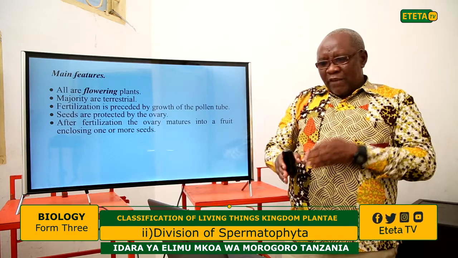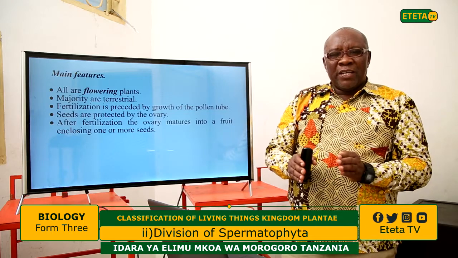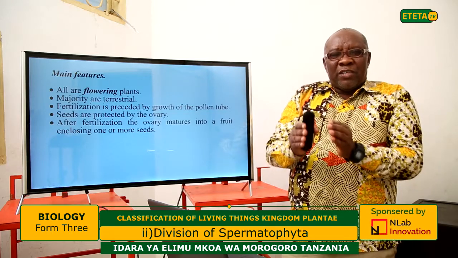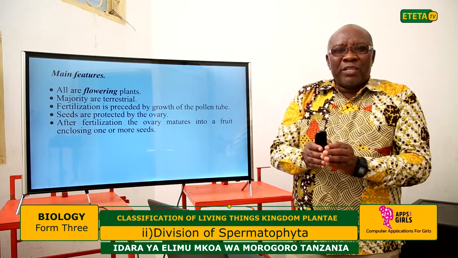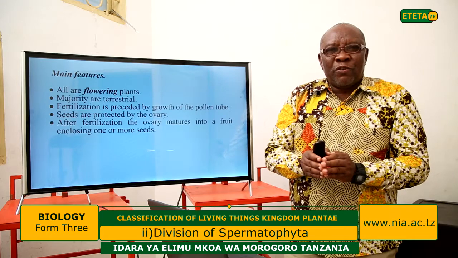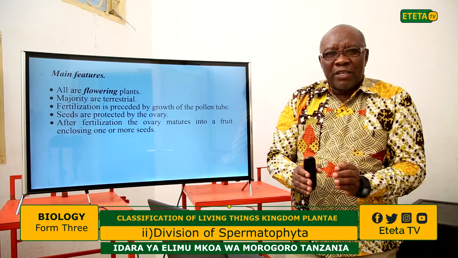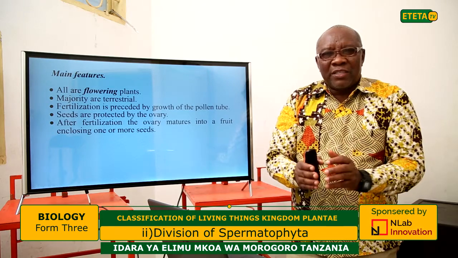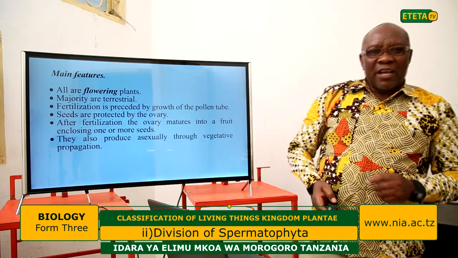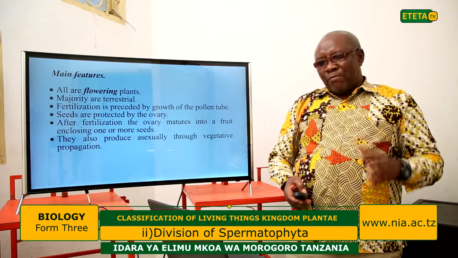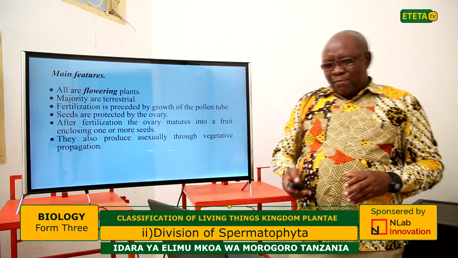The ovary develops into a fruit, and the ovules found within the ovary are converted into seeds, so the fruit encloses either one seed or more seeds. That's why this group is called angiosperms.